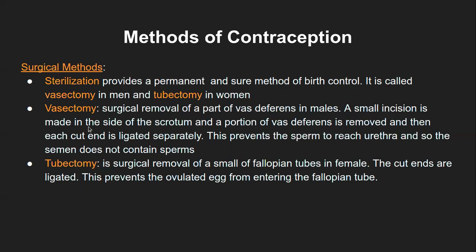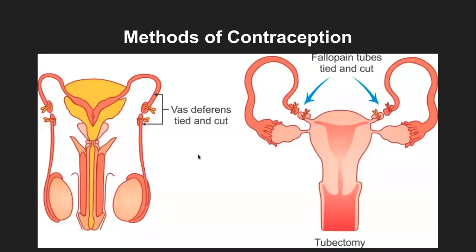A small incision is made on the side of the scrotum, either left or right side, or mostly from both sides, and a portion of vas deferens is removed. That is a very tiny one. Usually it is less than a centimeter, or less than 0.5 centimeter, I would say. And then each cut end is ligated separately, as you have seen in the diagram. And this will prevent the sperm from reaching the urethra, so the semen does not contain the sperm.